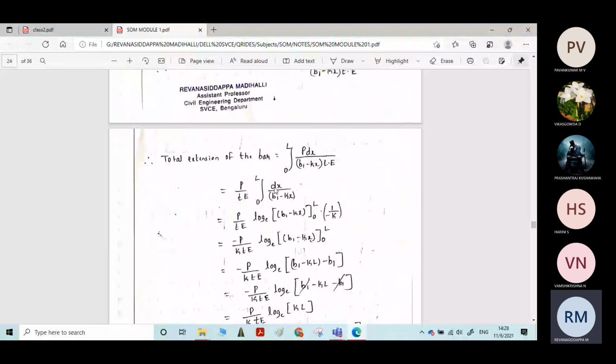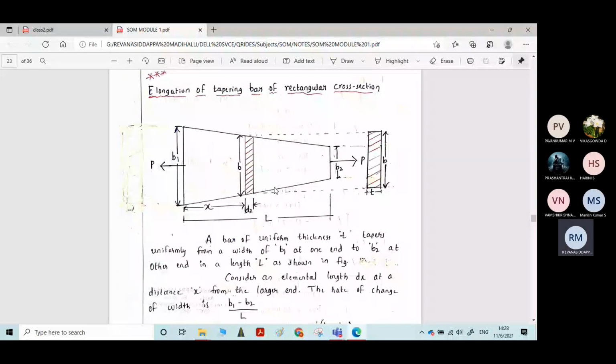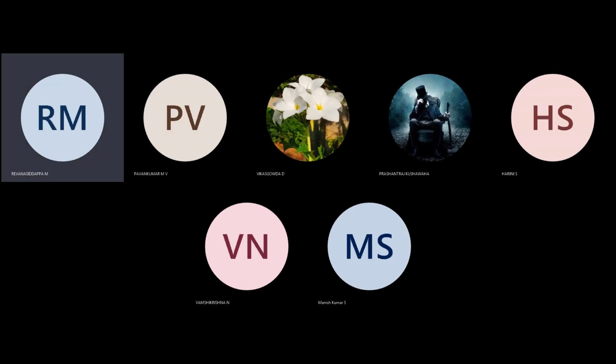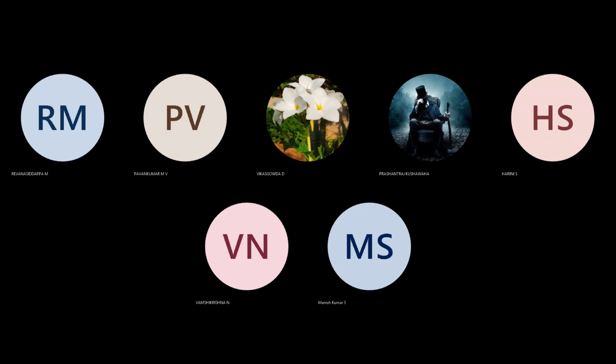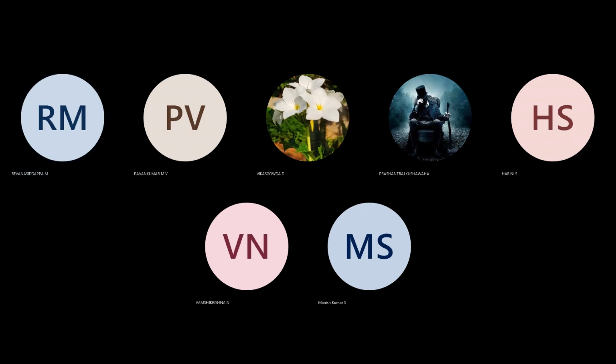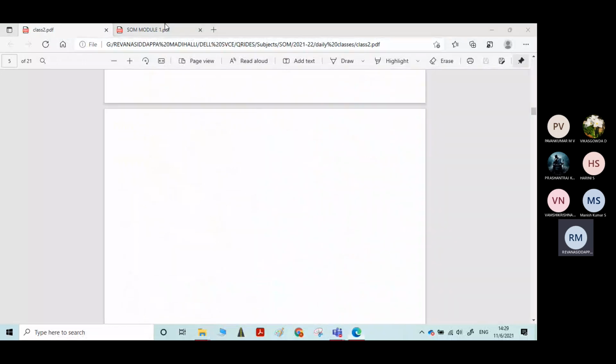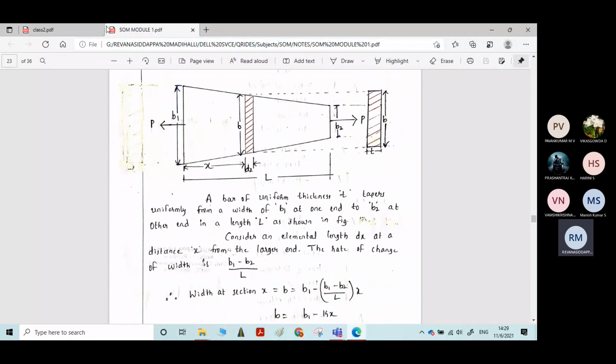The elongation of tapering bar of rectangular cross section is derived. If you don't have any doubts, I will move to the next derivation.